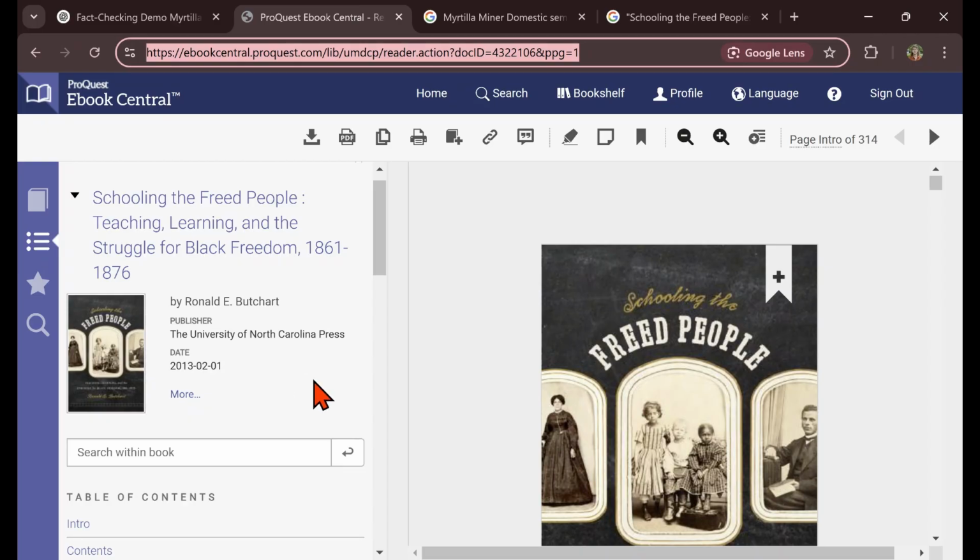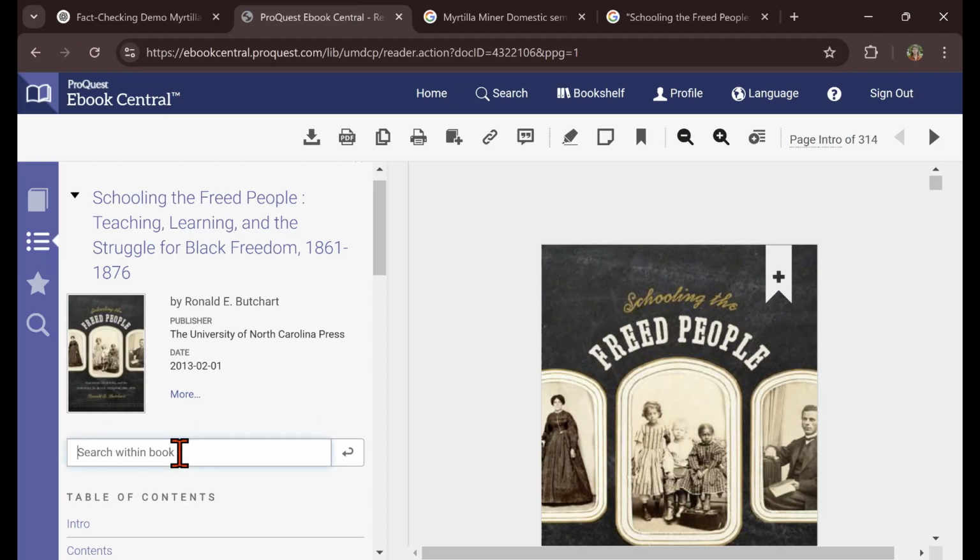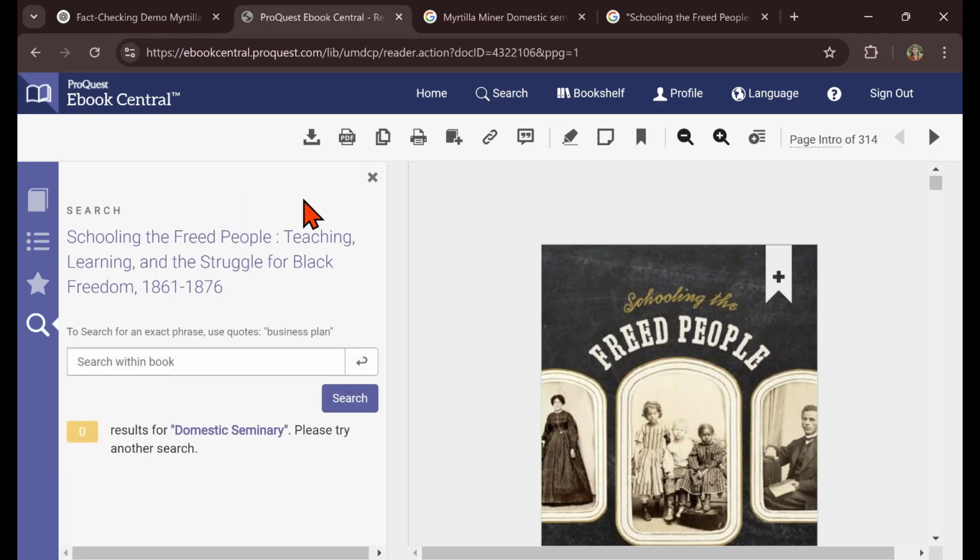What am I going to do now? So I'll go to the search bar and I'm going to type in domestic seminary in quotes again to find any instance of this phrase. I'll click enter, and it looks like here you can see 0, meaning there's 0 results for domestic seminary in this source. Now, the claim could still be accurate. It might not be mentioned in the source, but we could find it elsewhere perhaps.